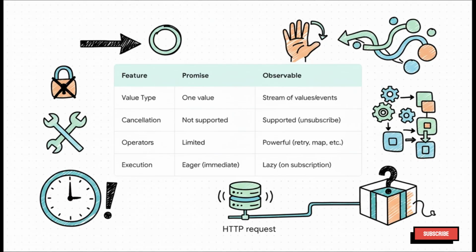So to wrap it all up, promises are fantastic for simple one-time async actions, but observables are a complete toolkit for managing complex async flows. They let you cancel things, they give you powerful operators, they're lazy for better performance, and they perfectly match the event stream nature of an HTTP request. It's not about which one is better, it's about using the right tool for the right job. And for a powerful framework like Angular, the control and flexibility of observables just makes sense.